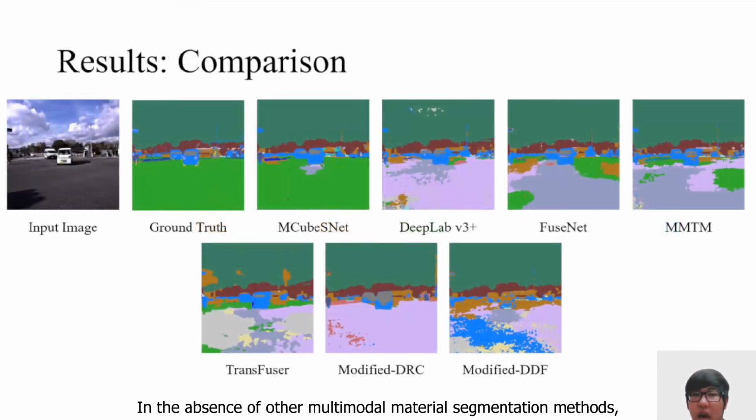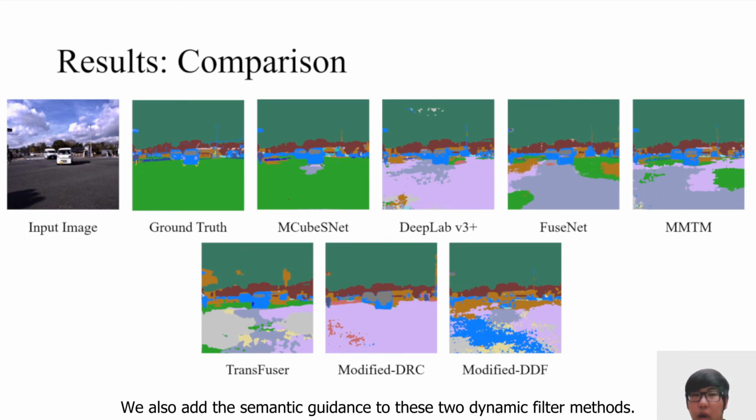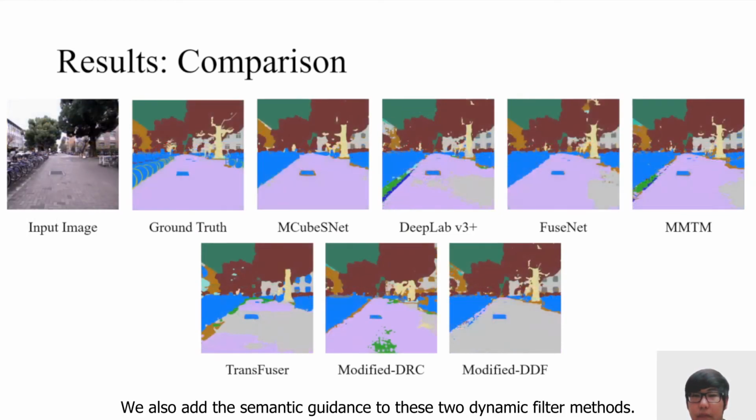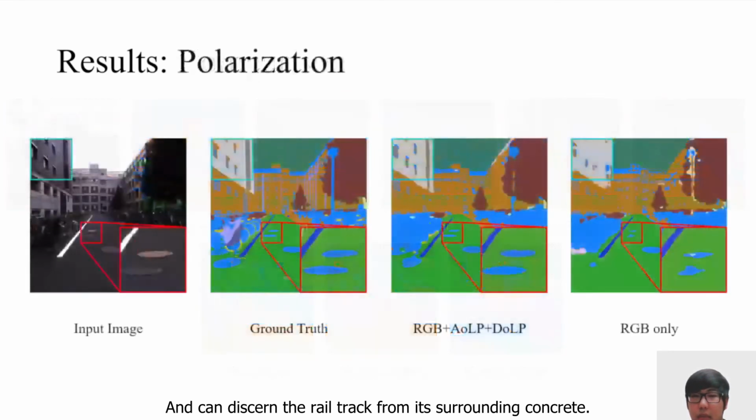In the absence of other multimodal material segmentation methods, we compare our methods with multimodal semantic segmentation network and 2 dynamic filter methods. We also add the semantic guidance to these 2 dynamic filter methods. Overall, our M-CubesNet performs better in recognizing the road and can discern the real track from its surrounding concrete.